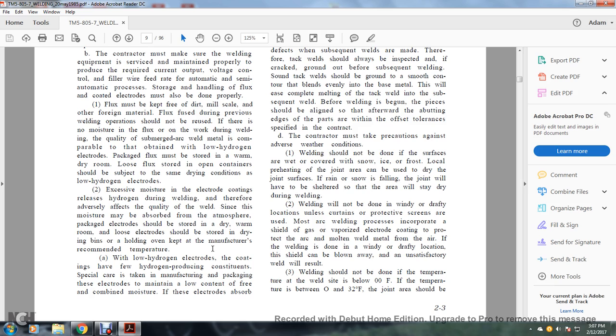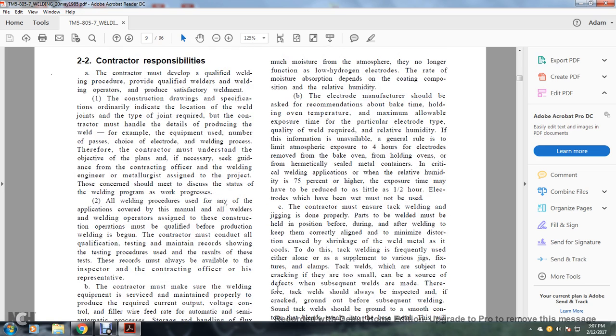Low hydrogen electrodes have coatings with a hydrogen-producing constitution, so special care must be taken with the manufacturer's packaging of the electrodes to keep a low content of free and combined moisture. If the electrodes absorb much moisture from the atmosphere, they are no longer functioning as low hydrogen electrodes. The rate of moisture absorption depends on the coating composition relative to the humidity.